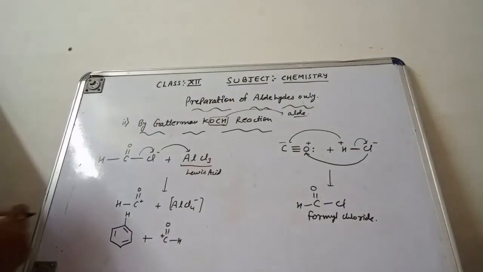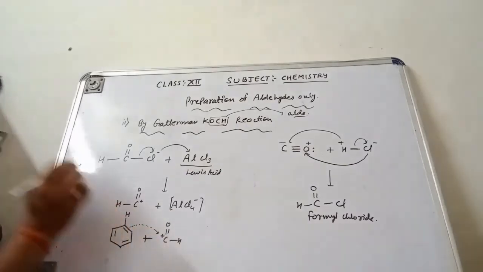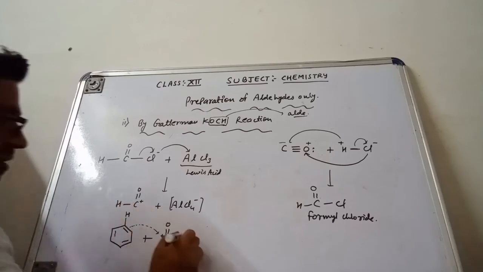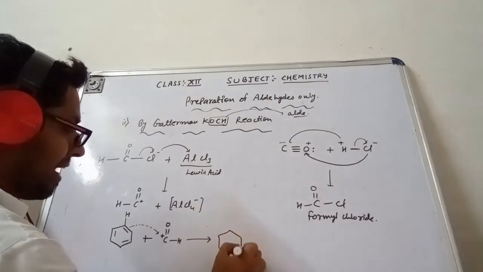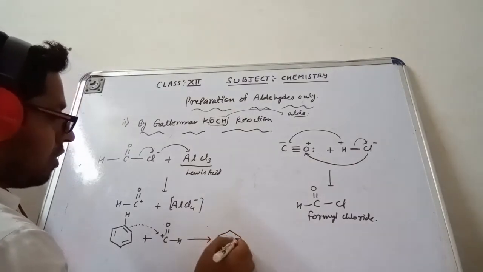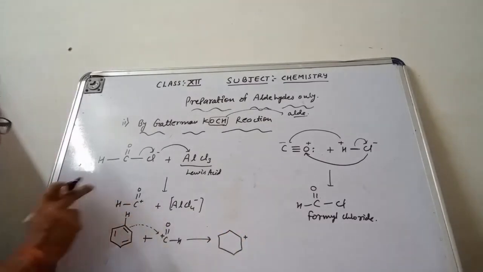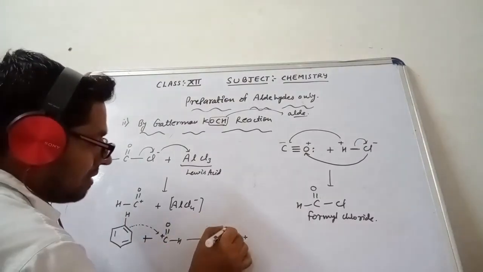Now what happens here? These pi electrons are going to be given to this carbon. The pi bond is going to split up, and the pi electrons are going to transfer towards the carbon. So this carbon will be attached on this position. As the pi electrons transfer from here, positive charge will come here because the electrons are transferred. So it will lose its aromaticity, and it will be attached in this way.